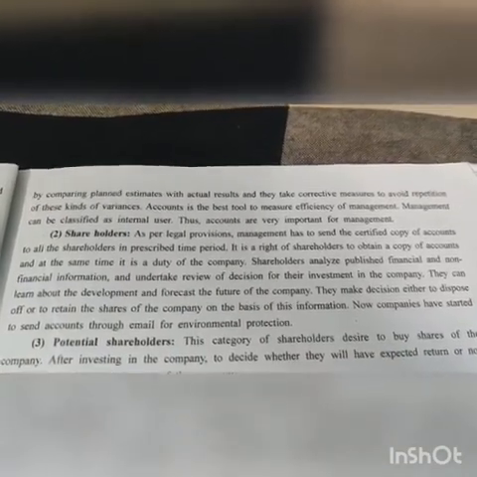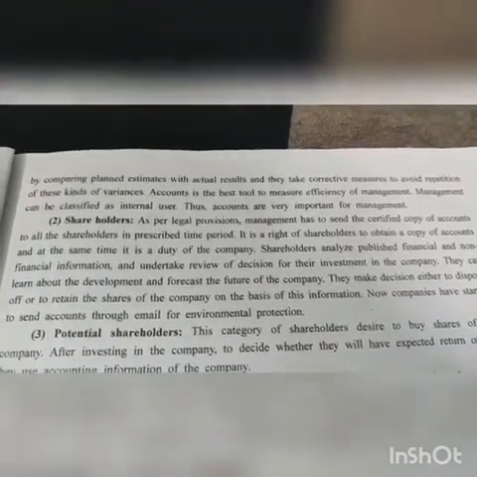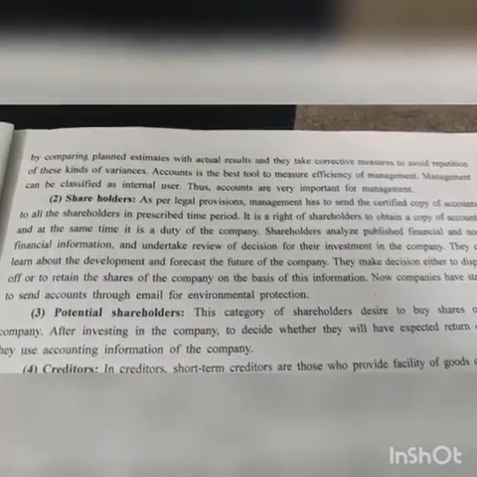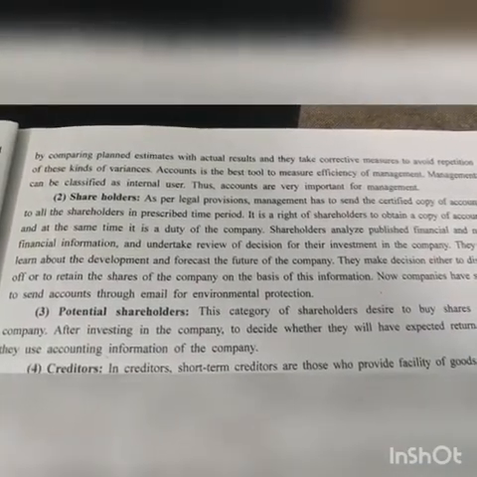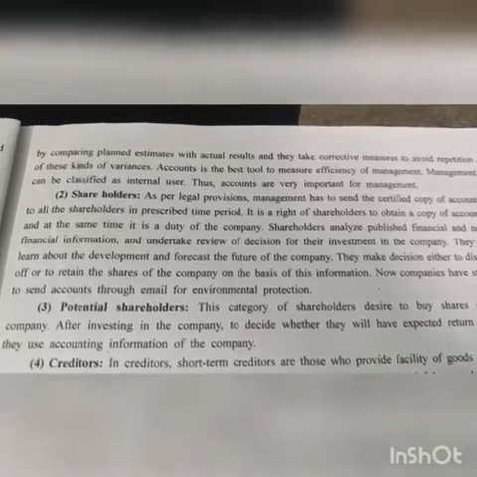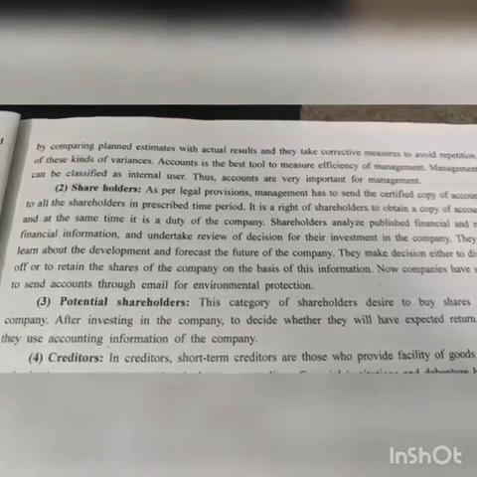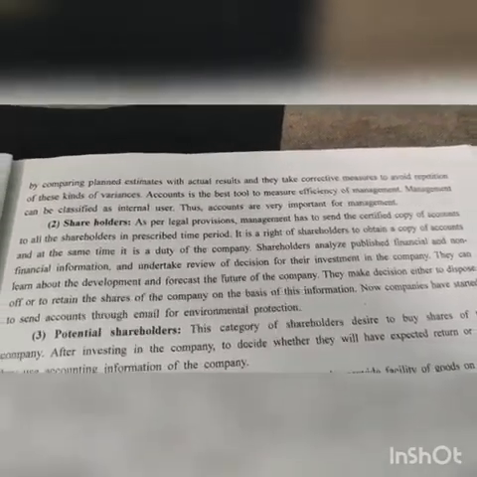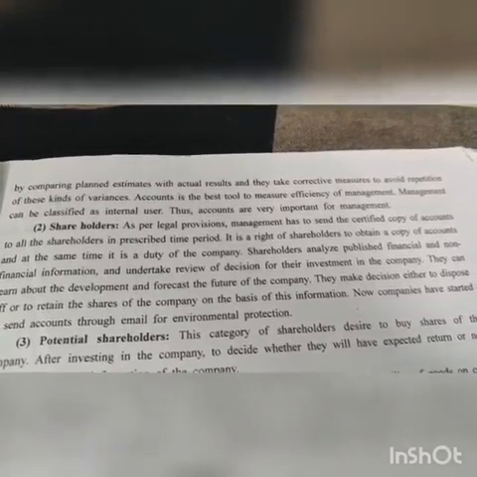Then the shareholder will study the balance sheet situation: how many assets there are, how many liabilities there are. They will compare each and everything, and then they will see whether their investment is sound or not. It means whether their investment is safe or not. If liabilities are more, then they will find that their investments are not safe, and soon they will